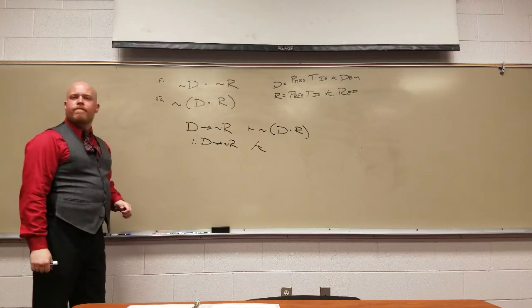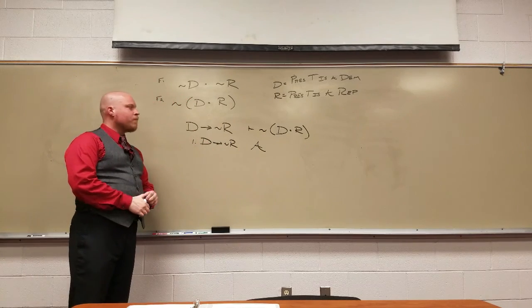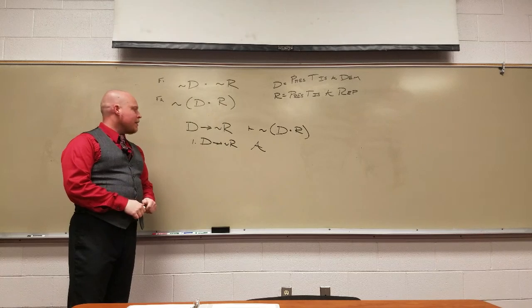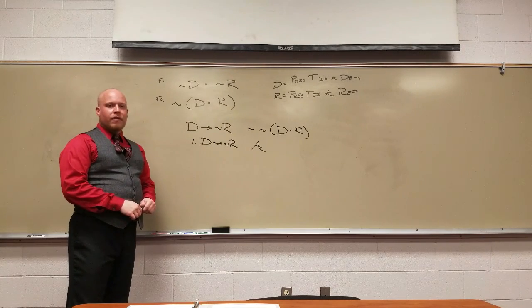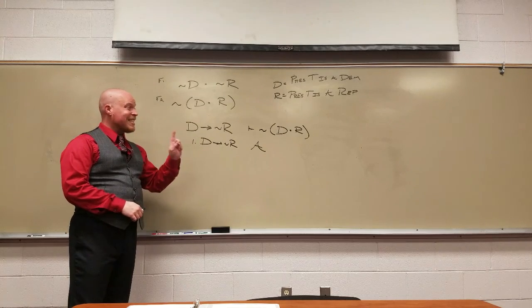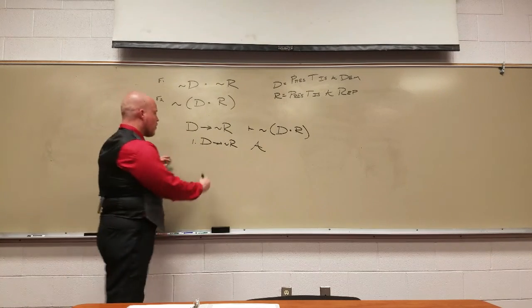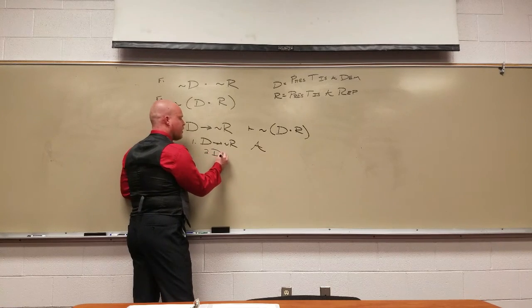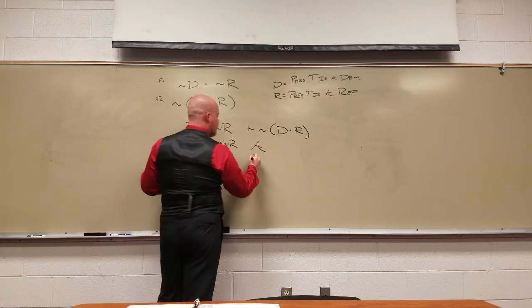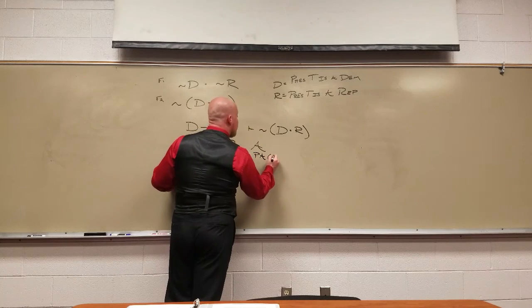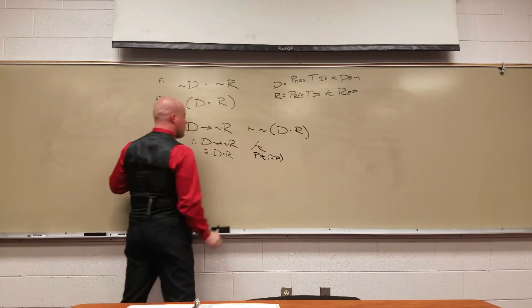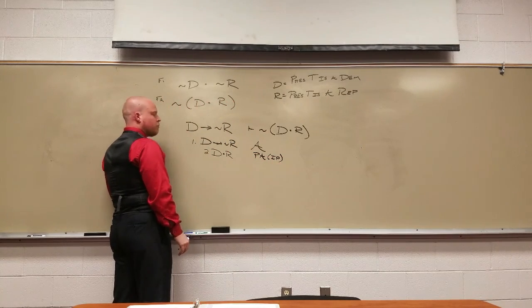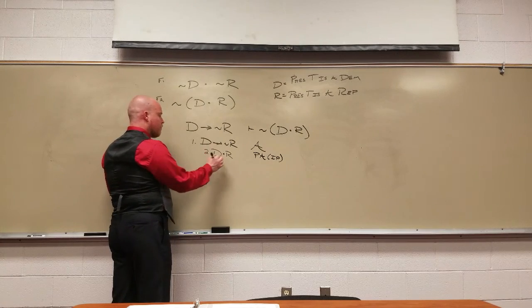Can we do an arrow out? Nope. Modus tollens? Nope. And out? Nope. And in? Nope. Is our goal an arrow? Nope. What are we left with? Indirect proof. Our goal is not D and R, so what we're going to do is provisionally assume the opposite of that, or just regular old D and R, as a provisional assumption for an indirect proof. Arrow out? Nope. And out? Yep.